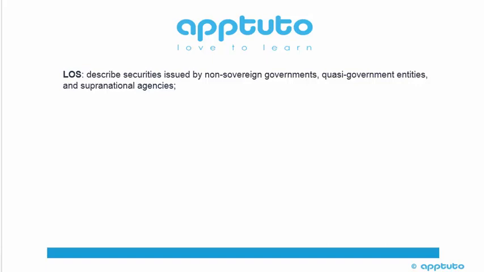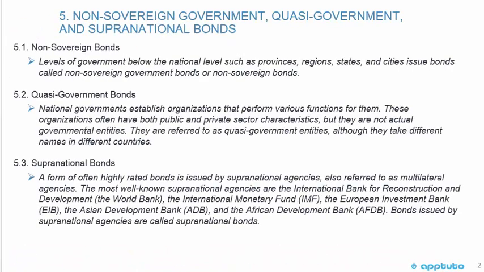This LOS describes securities issued by non-sovereign governments, quasi-government entities, and supranational agencies. Non-sovereign government, quasi-government, and supranational bonds. So first we'll look at non-sovereign bonds. Levels of government below the national level, such as provinces in Canada, regions, states in the United States, for example, and cities issue bonds called non-sovereign government bonds or non-sovereign bonds. So they're levels of government, but not at the top level, okay?